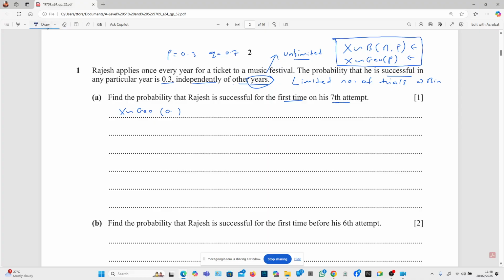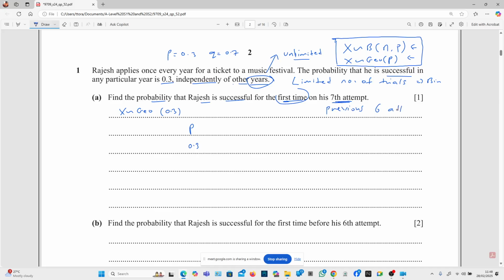All right, and what we want is the probability that Rajesh is successful for the first time on his 7th attempt. If he's successful, we have P, which is 0.3. For the first time on his 7th attempt, the previous 6 attempts he was not successful, isn't it?